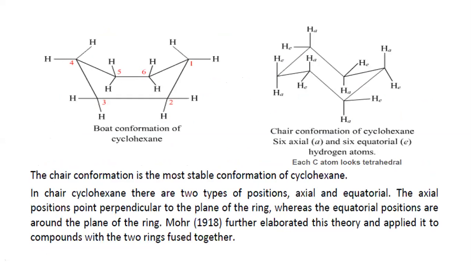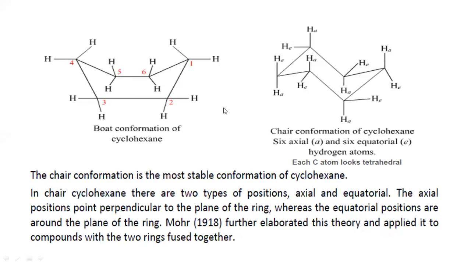But in this conformation, there is retention of the bond angle, that is 109. They may change their structure into any conformation. There is no strain involved in the ring, and the structure may not be planar.